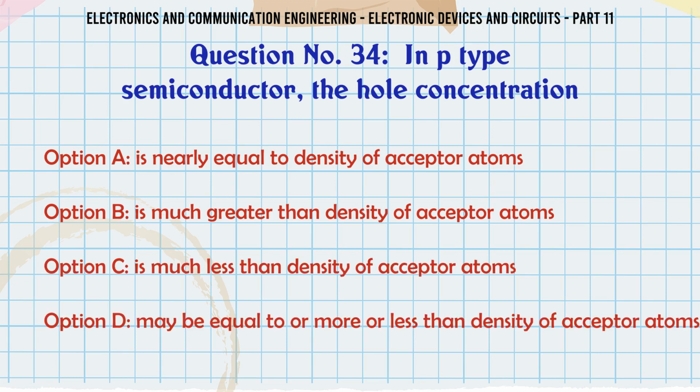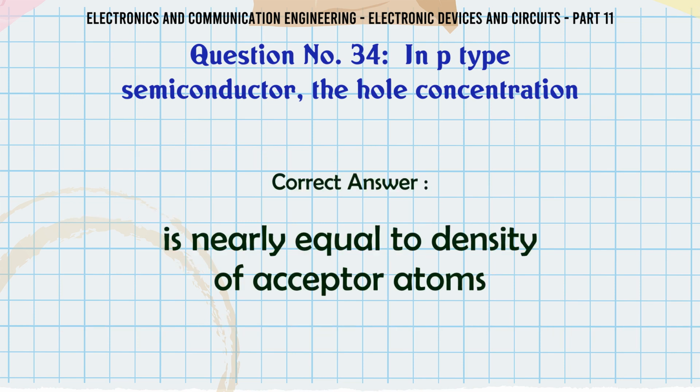B. Is much greater than density of acceptor atoms. C. Is much less than density of acceptor atoms. D. May be equal to or more or less than density of acceptor atoms. The correct answer is nearly equal to density of acceptor atoms.